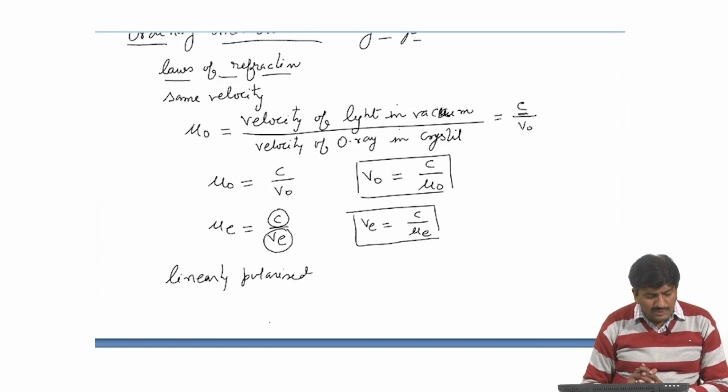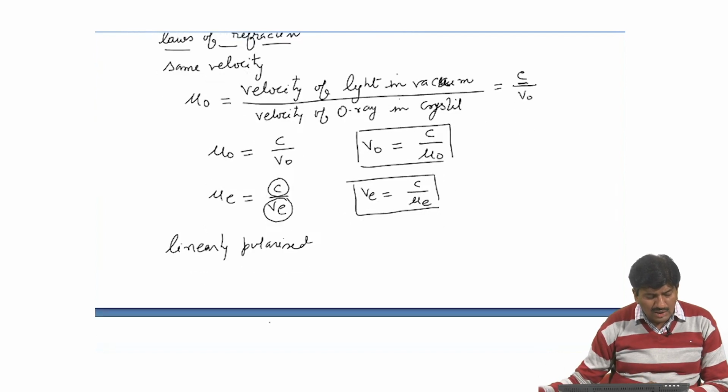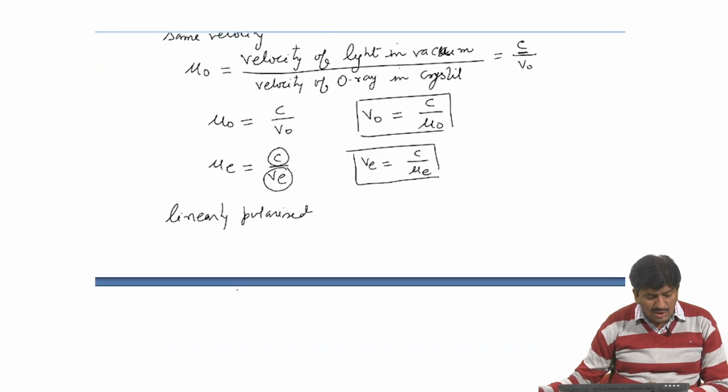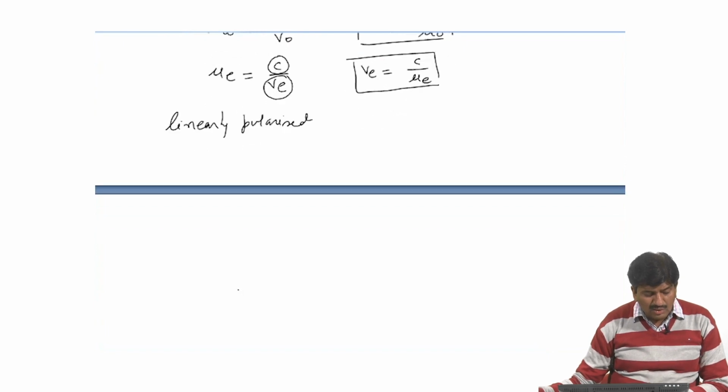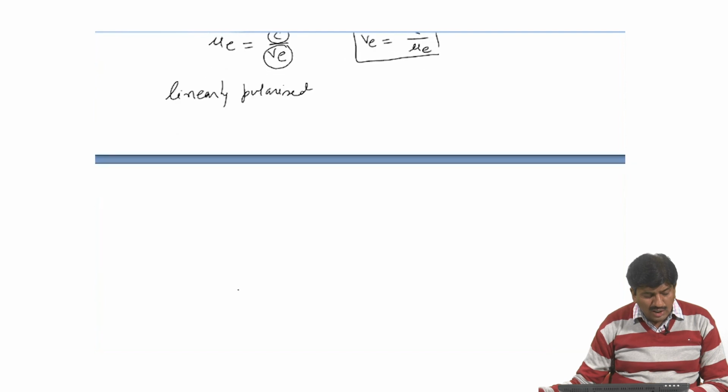The distinction of O and E ray exists only within the crystal. Once they emerge from the crystal, they differ from each other only in the direction of their polarization, and the designation of O ray and E ray has no meaning outside the crystal.